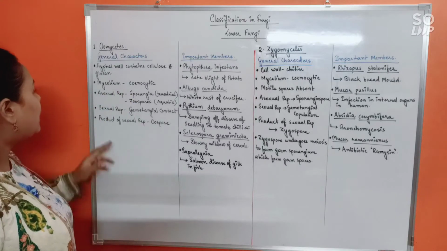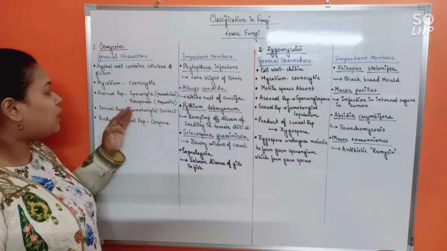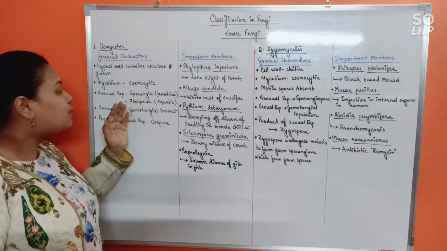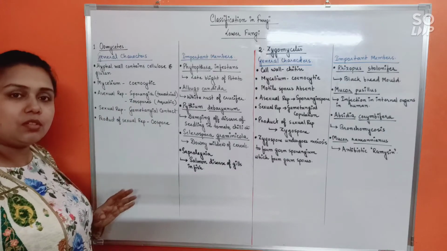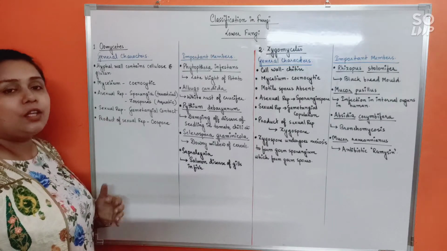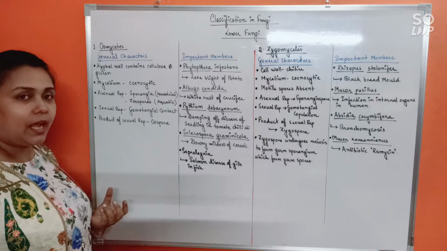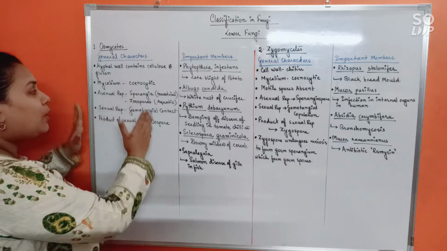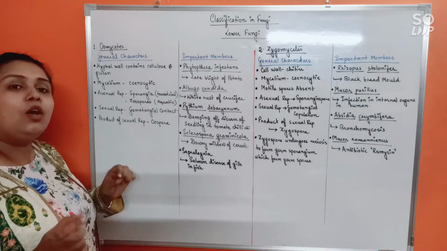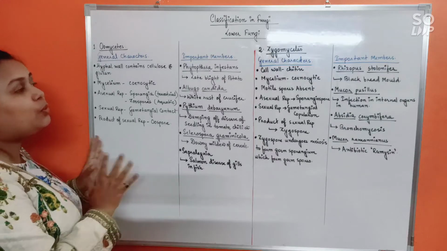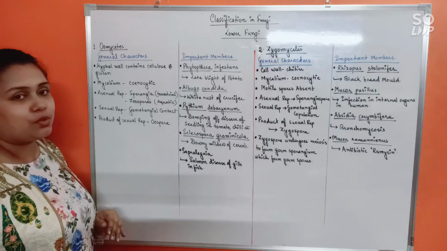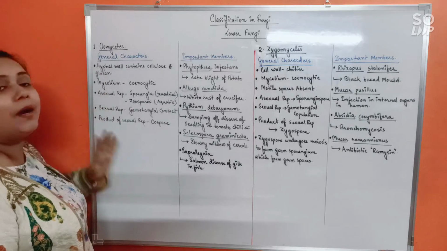Now, asexual reproduction occurs by sporangia formation in terrestrial species, but by zoospore formation in aquatic species. Sexual reproduction occurs by gametangial contact. You already know what gametangial contact is, because everything has been discussed. Just remember which terminology is applicable to which category. The product of sexual reproduction is oospores. That's why the name is Oomycetes.